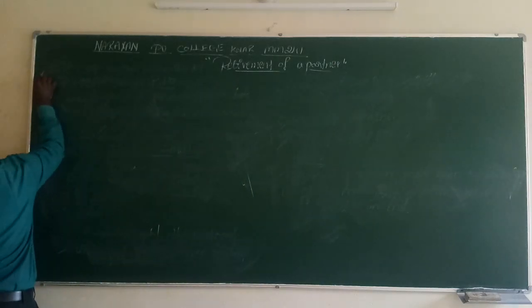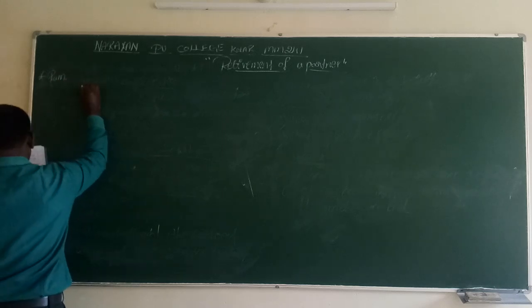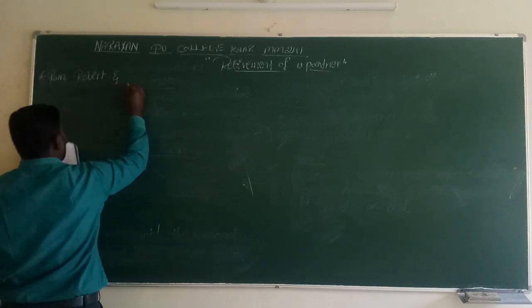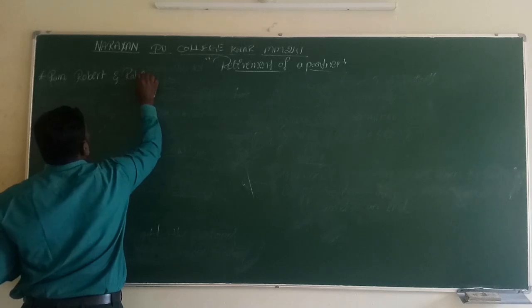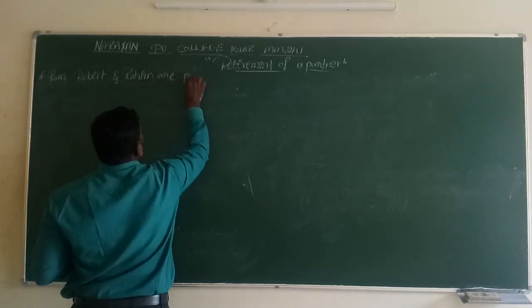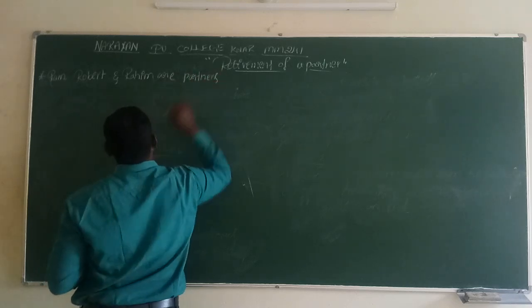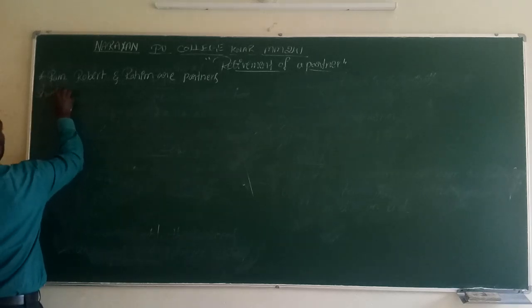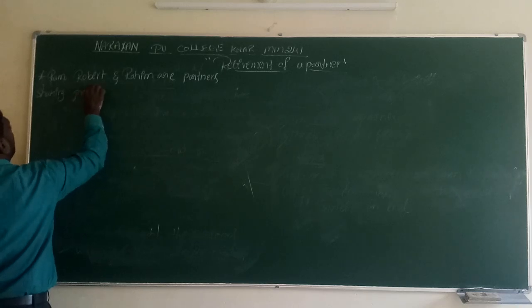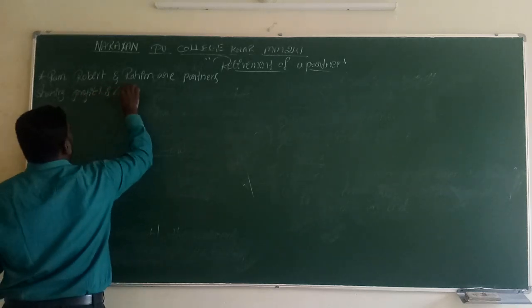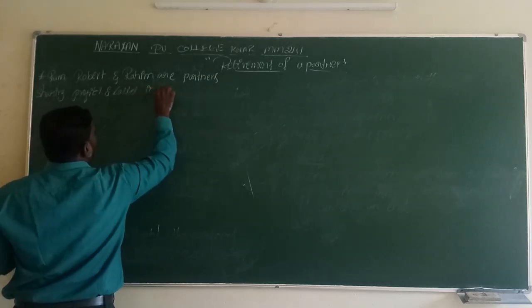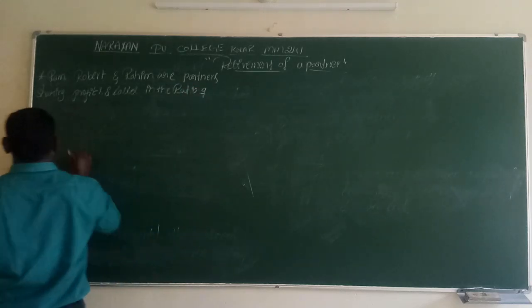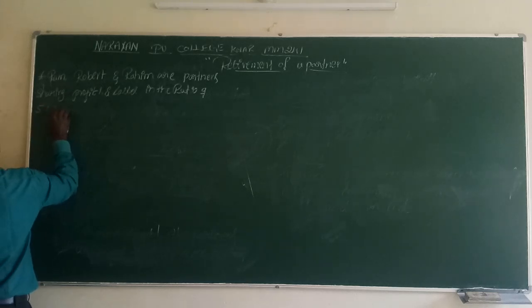So here Ram, Robert and Rahim are partners sharing profits and losses in the ratio of 5:3:2.